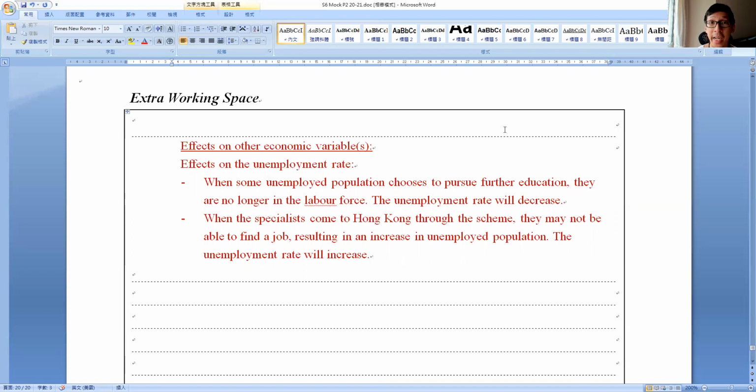So we are expecting HKEAA would understand, and they would stick to the very basic, very standard things, right? Therefore, spend more time on the definition, on the very standard way of answering the questions. Make sure you don't lose the mark to the standard question. Obviously, there will be 1 or 2 difficult questions, but we believe the more important thing is actually to familiarize yourself with the standard and basic things.